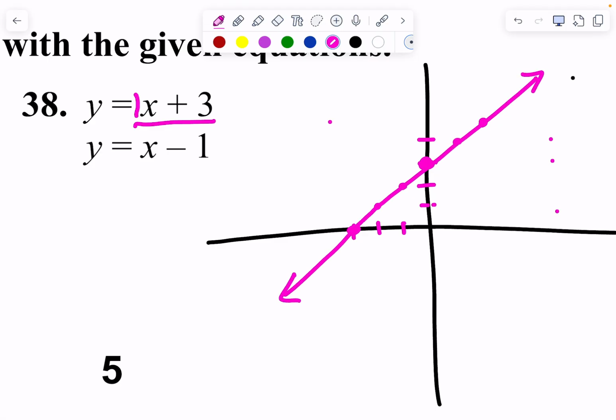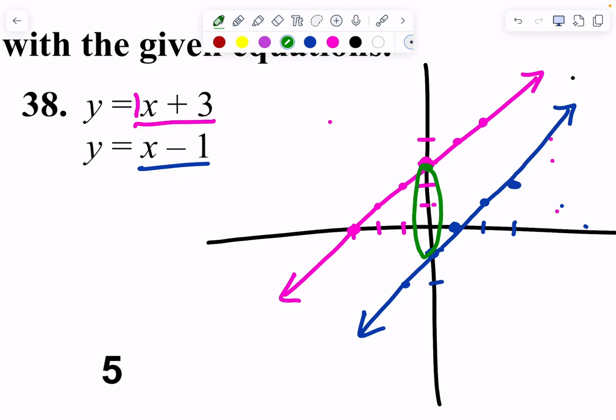Now, this other guy, I start at -1, so there he is. But he also has up 1 over 1, or down 1 to the left 1, down 1 to the left 1, etc. Something like this. Those two lines are supposed to be parallel. They want us to find how far apart they are. It would be really nice if I could just count here, and that would be 4. I mean, the distance between 3 and -1.